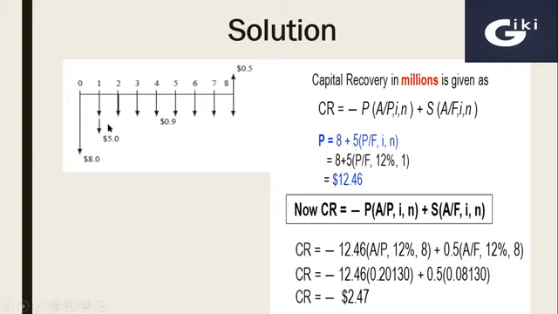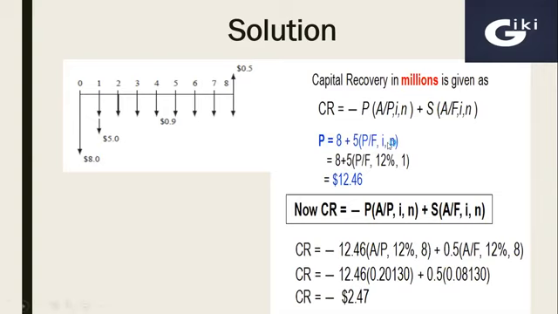Then 5 million is coming at the end of first year and we need to convert it to time zero. So we'll use P over F factor for 1 year, assuming this 5 million as future amount, and we'll have to convert it to present amount at time zero.